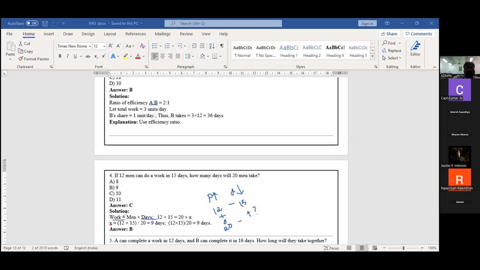So work is equal to man into day. How many men are there for starting? 12 persons are there. And how many days are they going to take to complete the work? 15 days. If I increase the persons to 20, how many days are required? So I'm going to do direct substitution. When I substitute, I'll get the answer: X is nothing but 9.